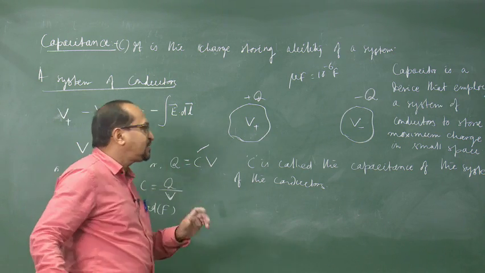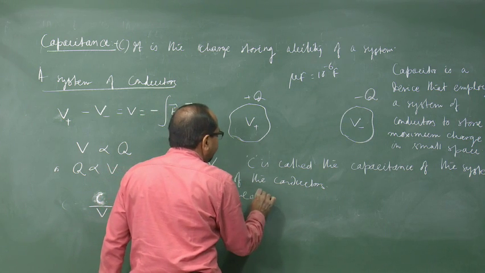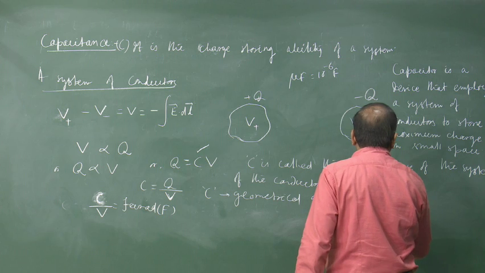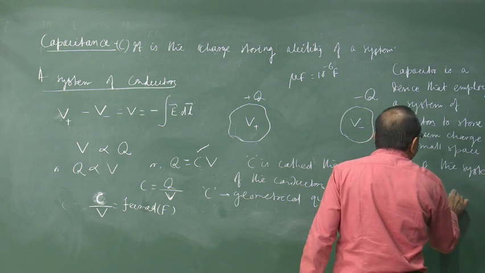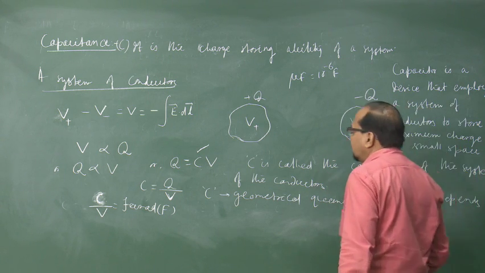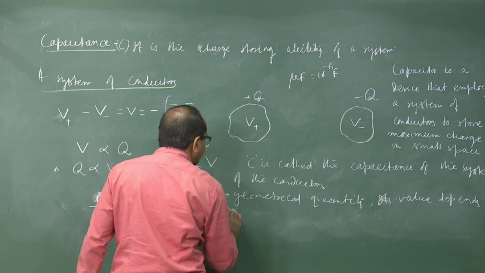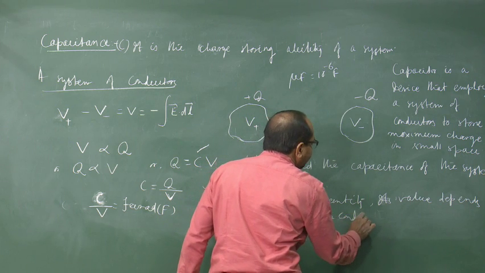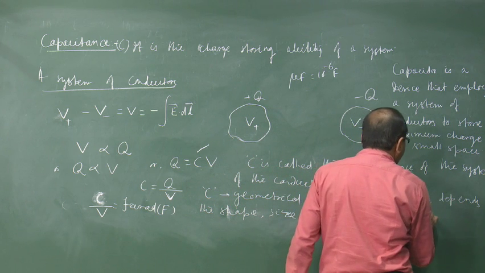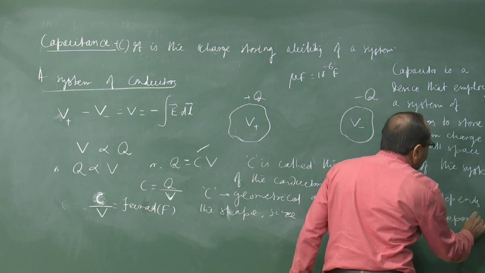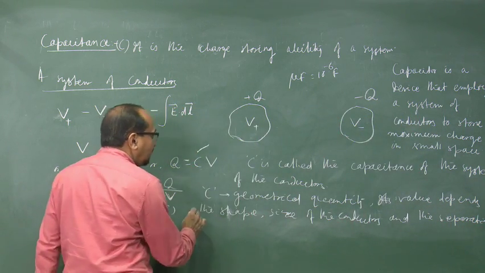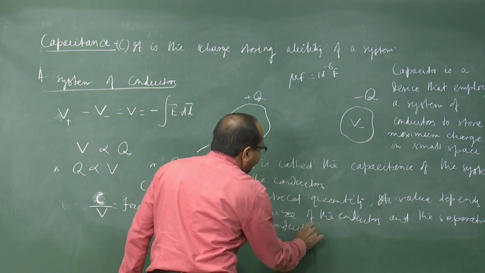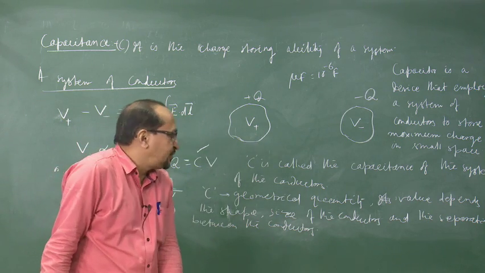And this capacitance is purely a geometrical quantity, because its value depends on the shape, size of the conductors, and of course the separation between the conductors. Therefore, it is a geometrical factor.